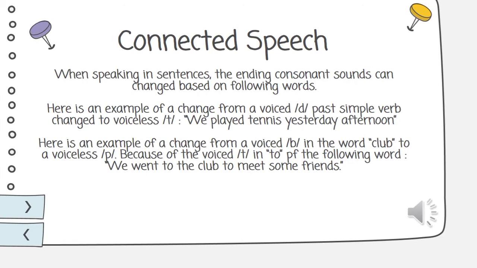Connected speech. When speaking in sentences, the ending consonant sounds can change based on following words. Here is an example of a change from a voiced d in a simple verb to a voiceless d. We played tennis yesterday afternoon. And here is an example of a change from a voiced b in the word club to a voiceless b. We went to the club to meet some friends.